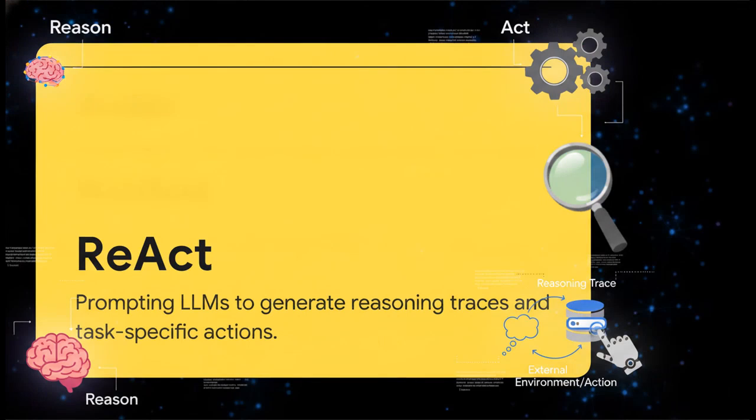Enter REACT, which stands for Reason plus Act. REACT interleaves reasoning traces with task-specific actions. This is a game changer. It means the model isn't just sitting there thinking in a void. It's actively interacting with external environments, like hitting a Wikipedia search API or querying a database to retrieve reliable factual information to ground its next thought.